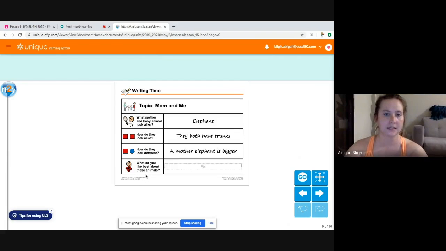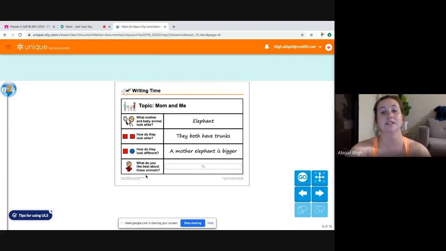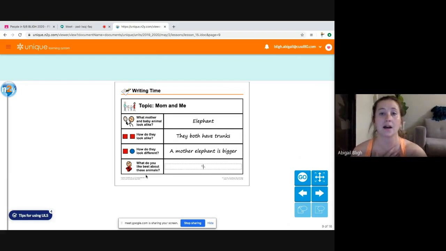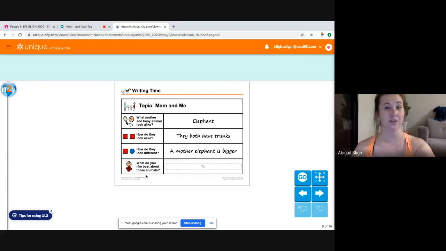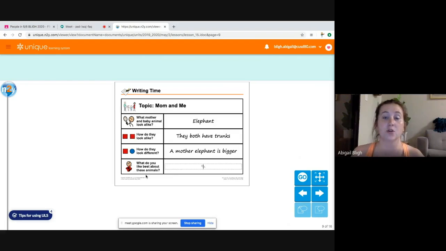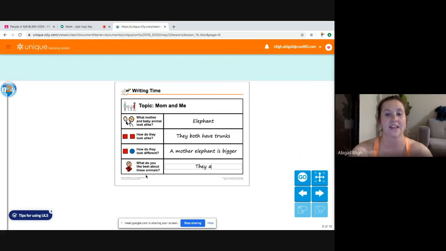So then the last line here says, what do you like best about these animals? So what I know about elephants, I know that they're really smart. So if there is something that you would like to know more about your elephant, about your animal, feel free to look it up. That will probably help you learn more about that animal. So I'm going to write, they are smart, because they are smart. Okay? So that's the second page.